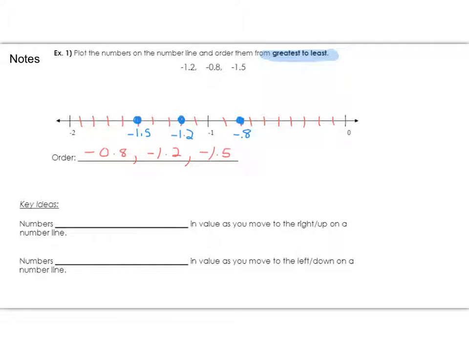All right, so to summarize the key idea here, numbers blank in value as you move to the right or up on a number line. And of course, that answer is numbers increase.